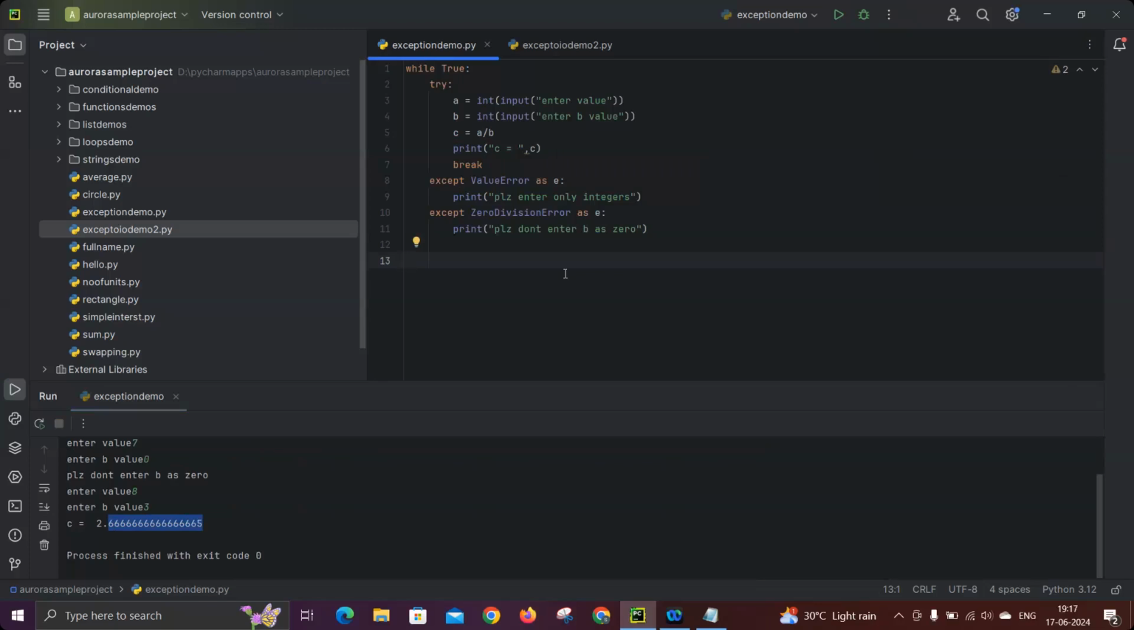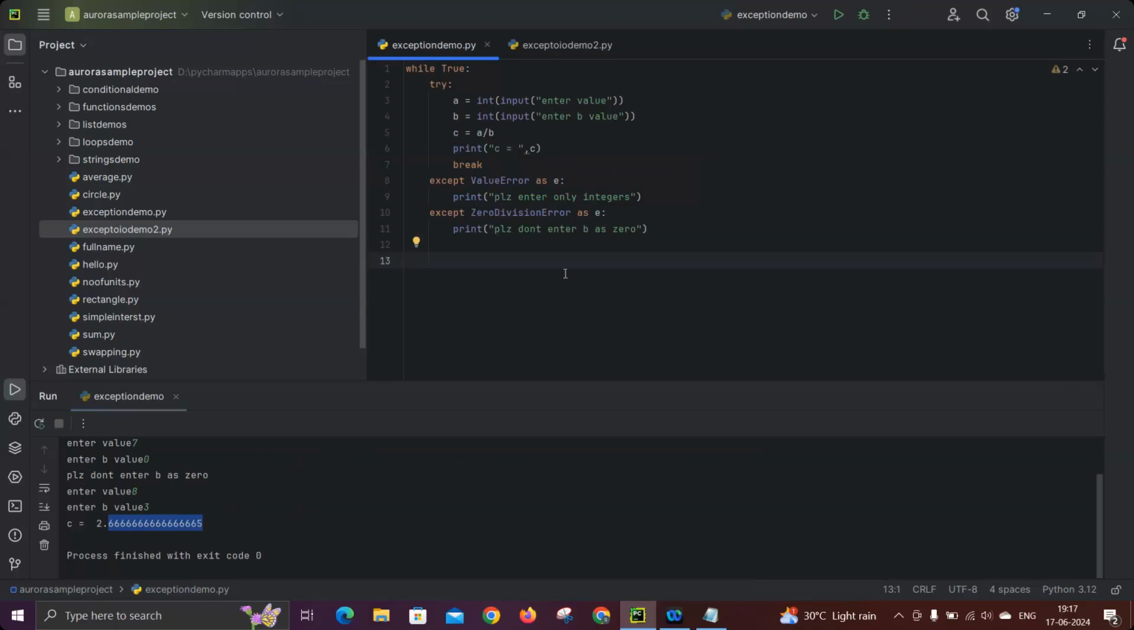Any doubt as of now? There is a topic called custom exceptions. ValueError and ZeroDivisionError are all predefined errors, that means already system defined. But if you want to give your own name as the error name, like instead of ValueError, you want to put MyError or MyClassError, something like that.